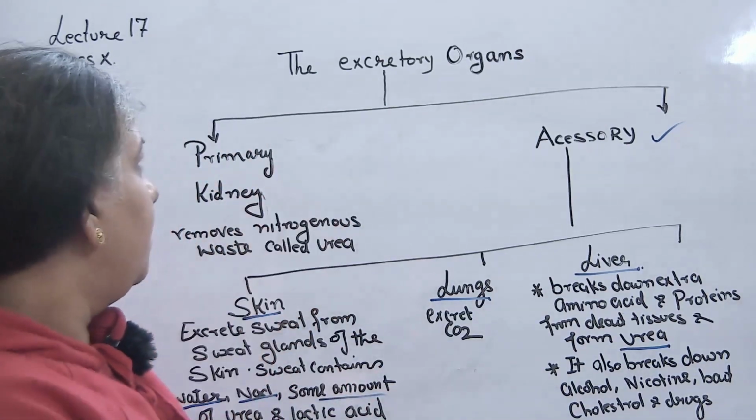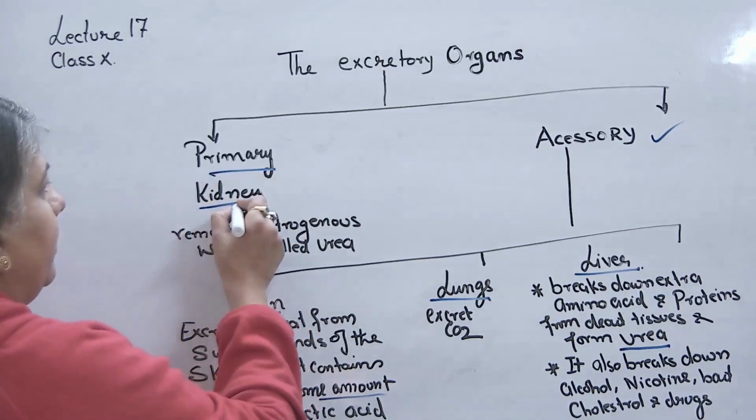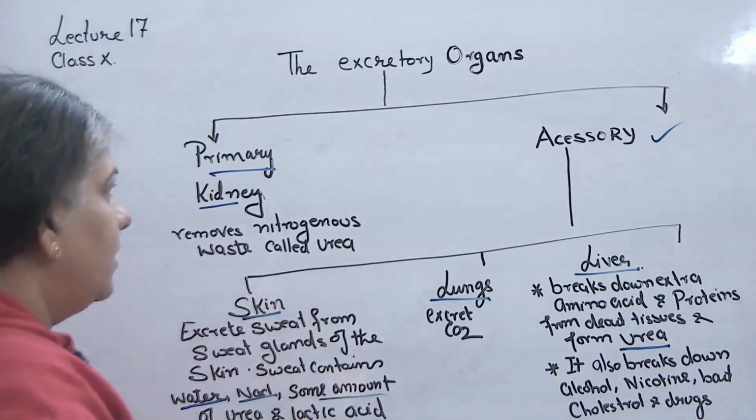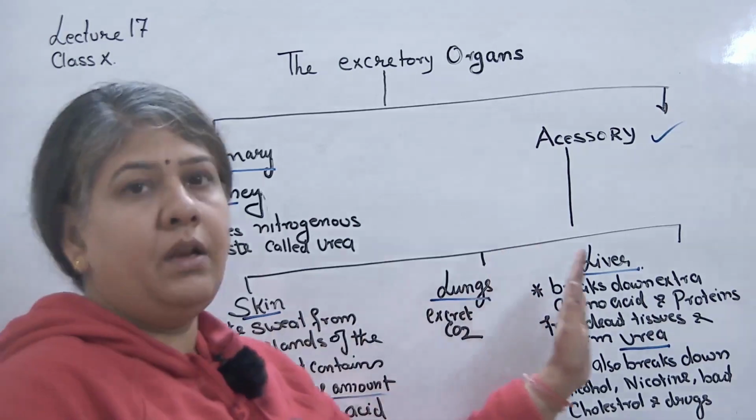So our primary excretory organ is the kidney, and accessory excretory organs are skin, lungs and liver.